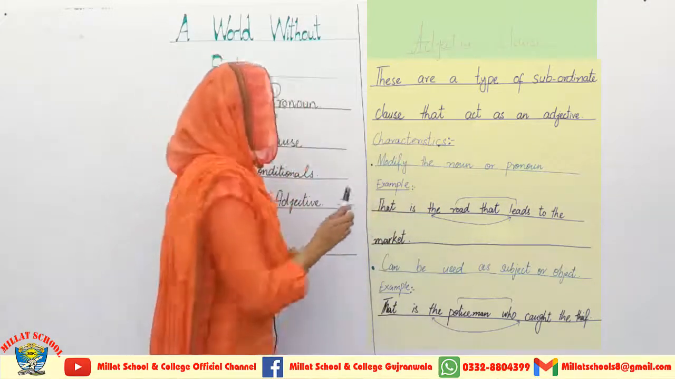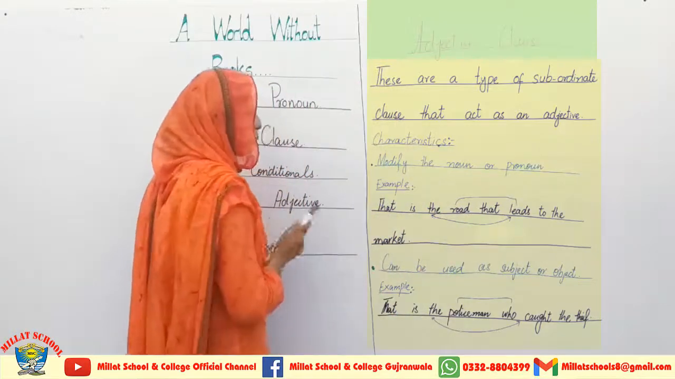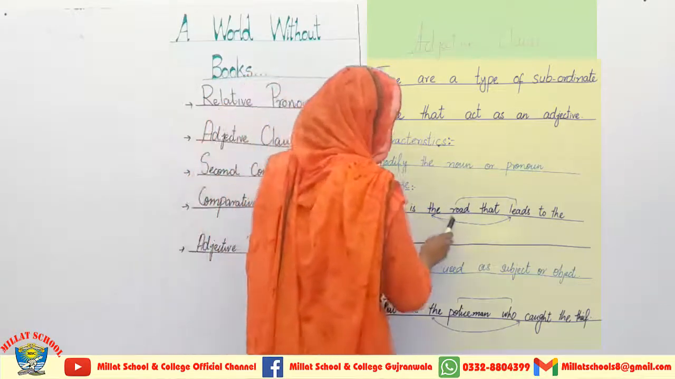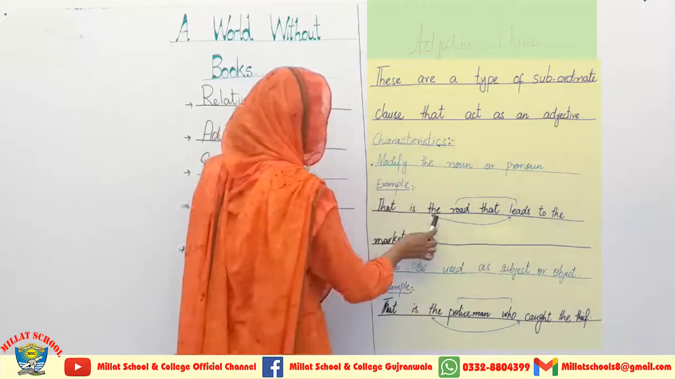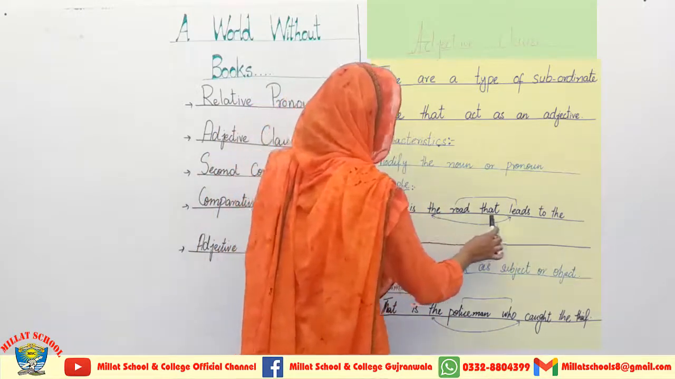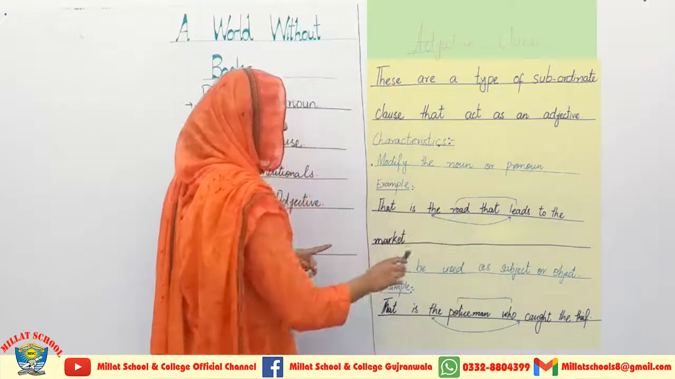The first characteristic is that it modifies a noun or pronoun. Now you can see the example over here: that is the road that leads to the market. Here we describe the road with that leads to the market. This is an adjective clause which describes the road.